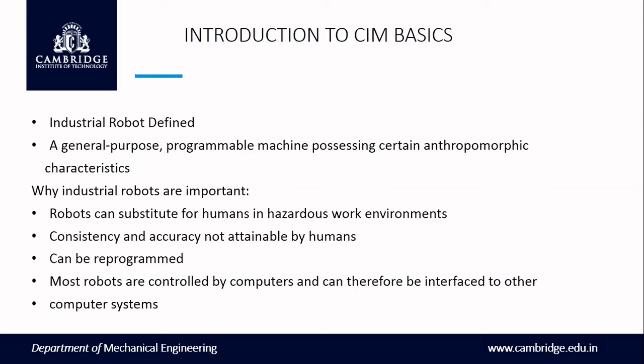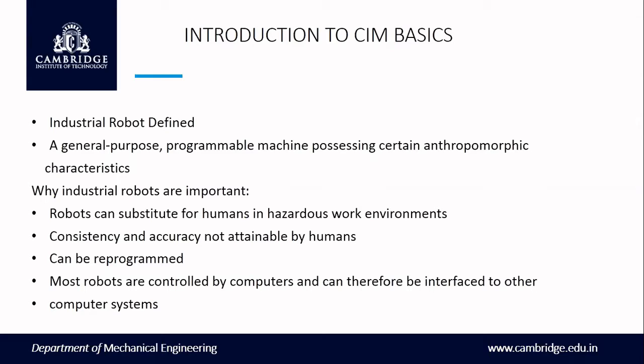In any sort of hazardous environment, the robot can work. And the main thing is the working comparison. If you compare robots with humans, the consistency and accuracy will be very high compared to the human. That is not attainable by humans.